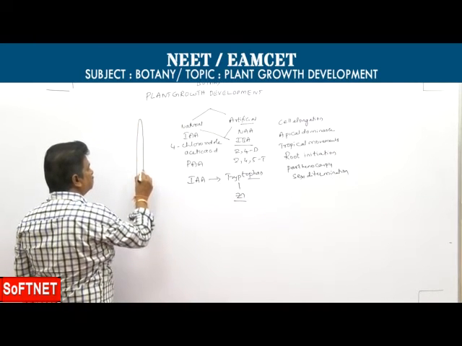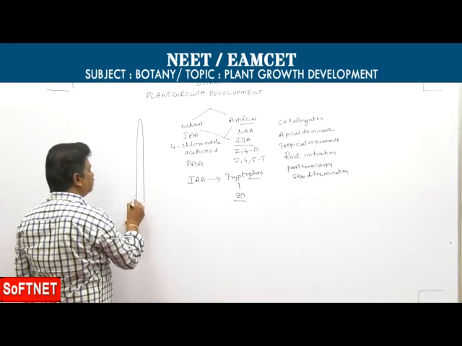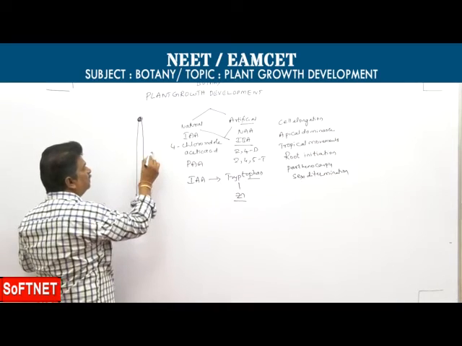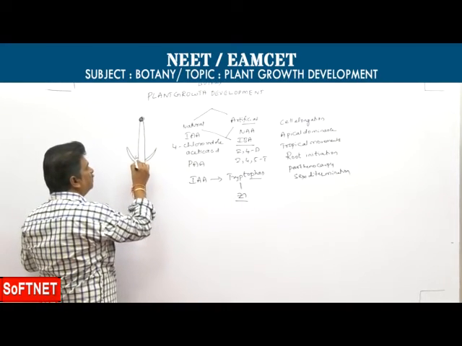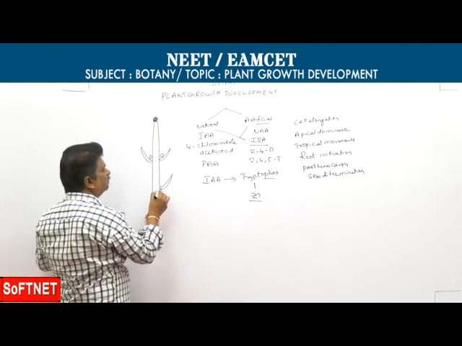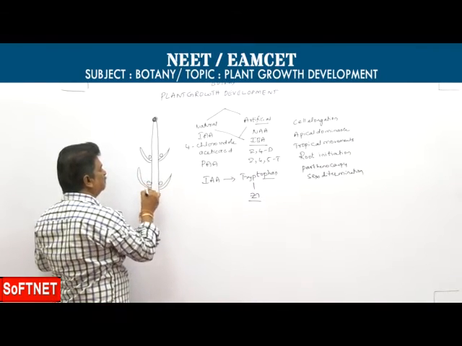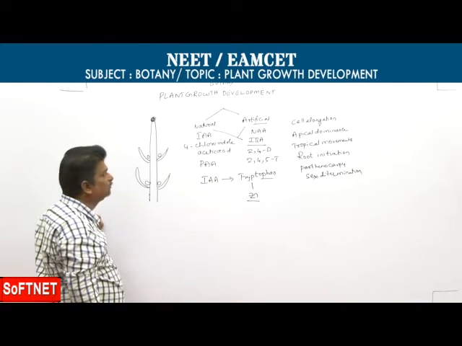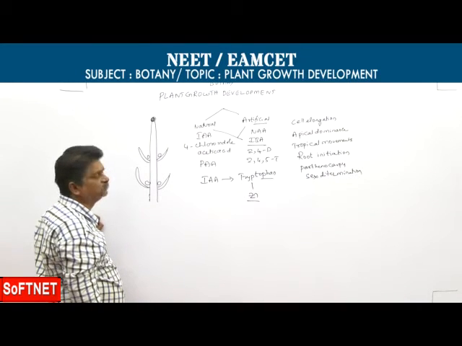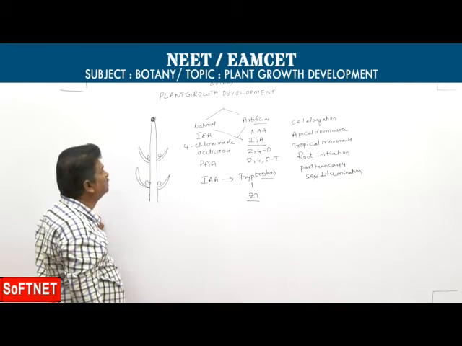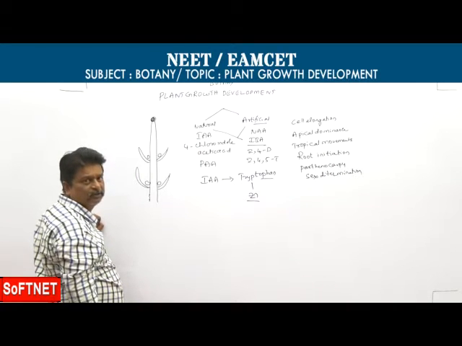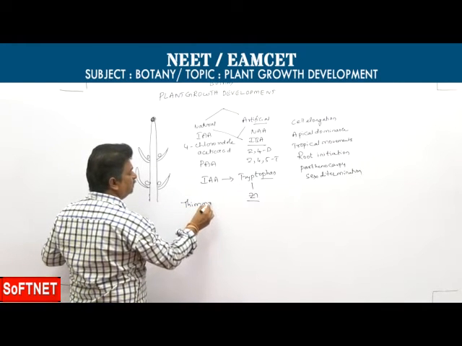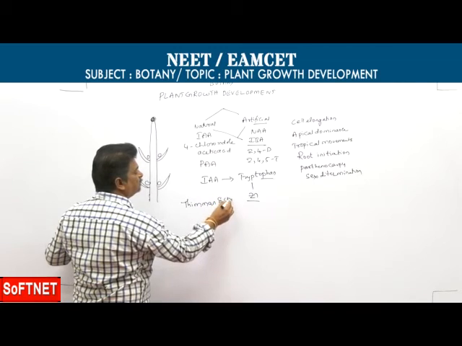Apical dominance means that under the influence of the apical bud, the lateral buds become inactive, the growth of lateral buds is arrested. That is called apical dominance. This was reported by Thimann and Skoog.